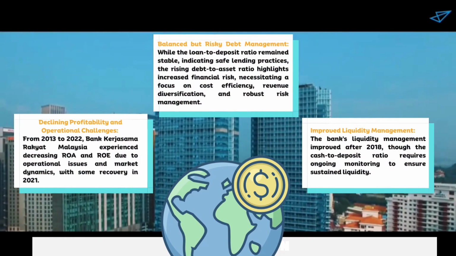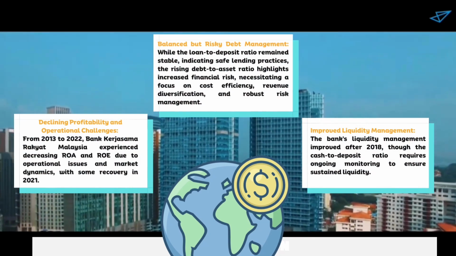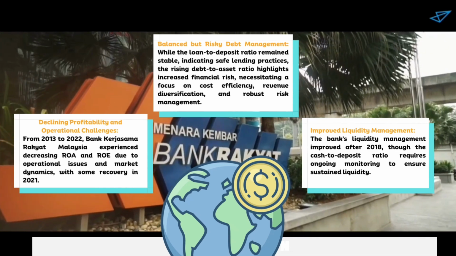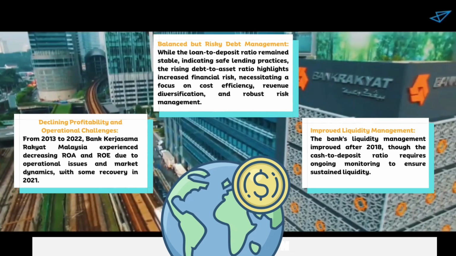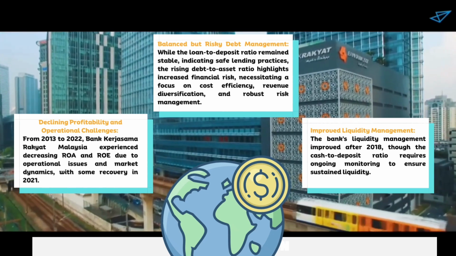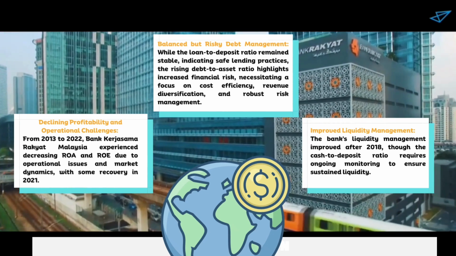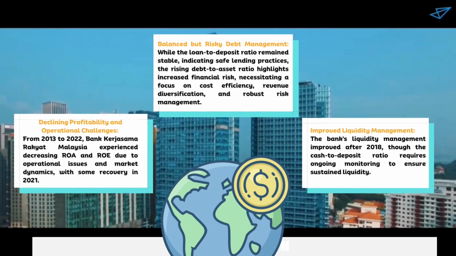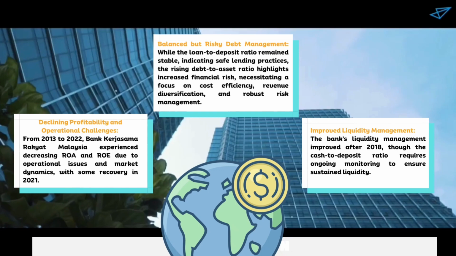Bank Rakyat saw declining profitability from 2013 to 2022 despite improvement in 2021. While liquidity management improved after 2018, they are concerned about the rising debt to asset ratio and increased risk appetite. To enhance performance, the bank should prioritize cost efficiency, revenue diversification and robust risk management.